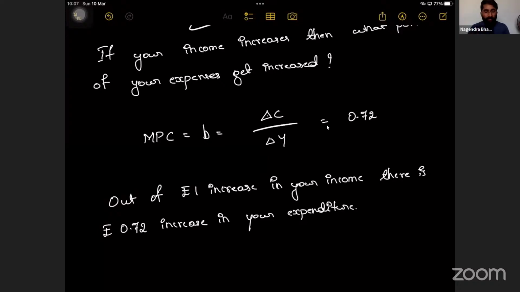Understood? Out of rupee 1 increase in your income, there is rupee 0.72 increase in your expenditure. This is nothing but marginal propensity to consume. This is the meaning of marginal propensity to consume.